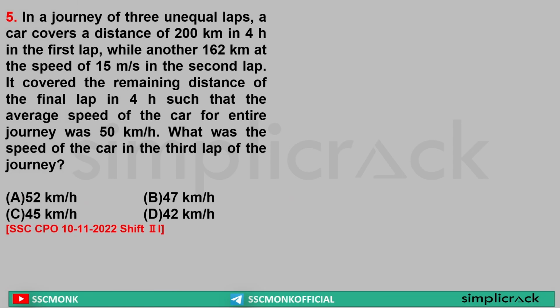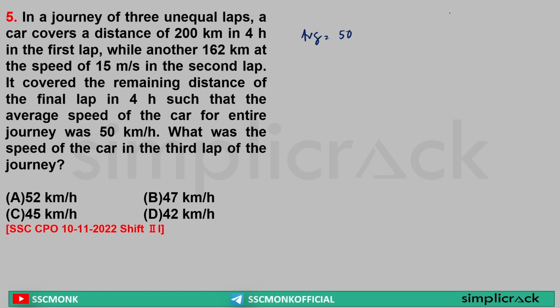In a journey of 3 unequal laps, a car covers 200 km in 4 hours in the first lap, while another 162 km at the speed of 15 meter per second in the second lap. It covered the remaining distance of the final lap in 4 hours, such that the average speed of the car for entire journey keeps as 50 km per hour. So first thing we know, sir, average speed 50 km per hour. What is the speed of the car in third lap?